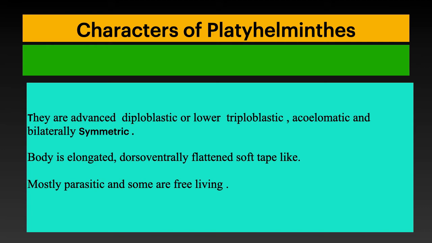Children, you have to know the terminology: diploblastic, having two layered cells, and acoelomate, true coelom is absent, and bilaterally symmetrical, that means the left part of the body and the right part of the body look similar, and hence we call it bilaterally symmetrical.